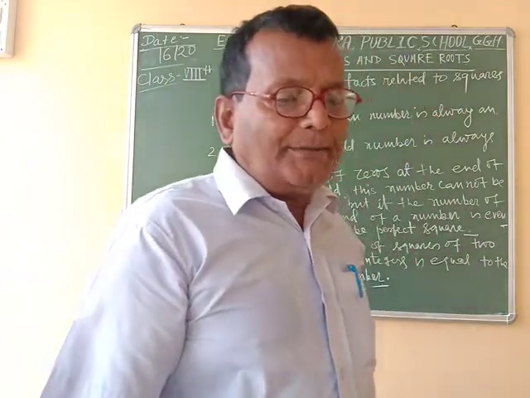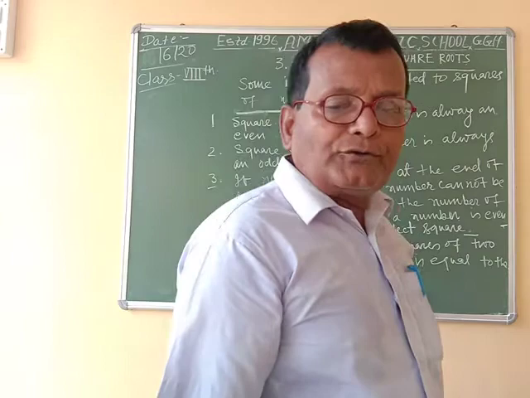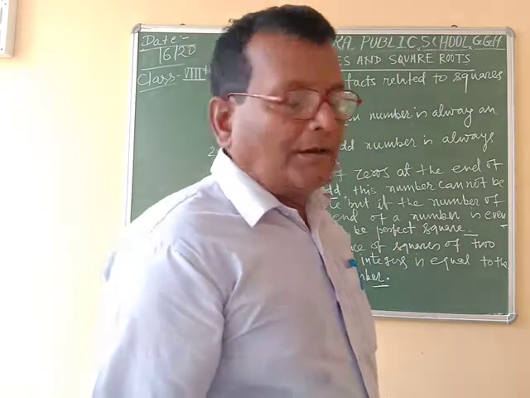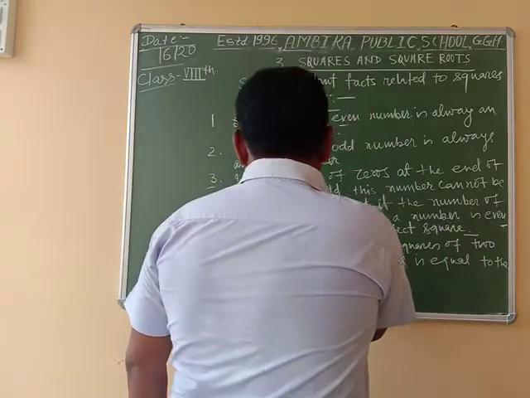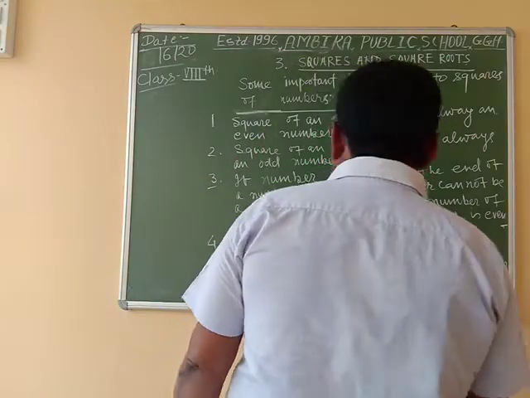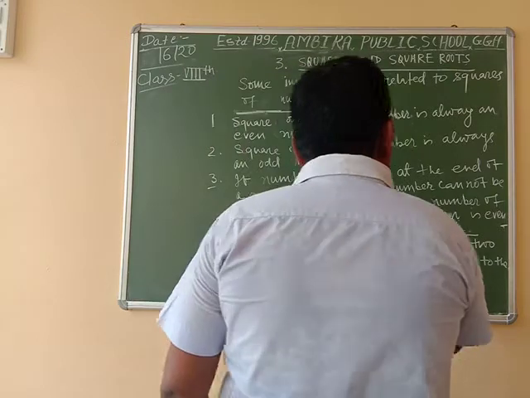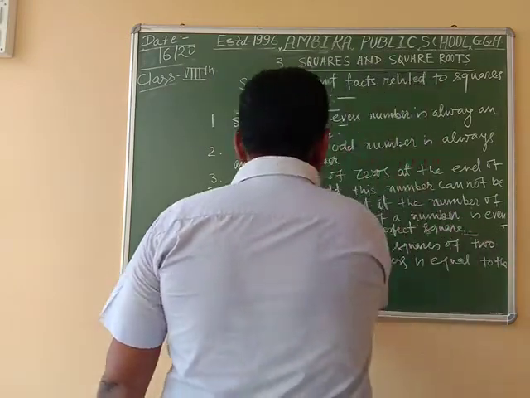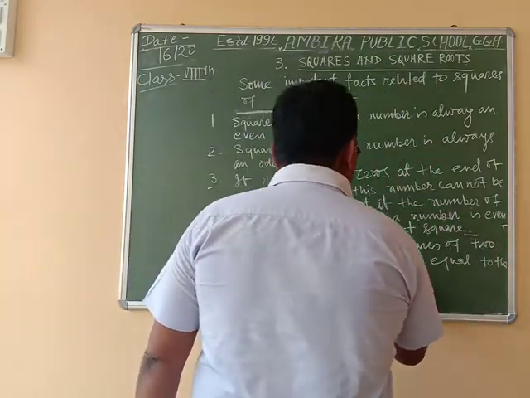So the positive difference of squares of two consecutive positive integers is equal to the sum of the two numbers.